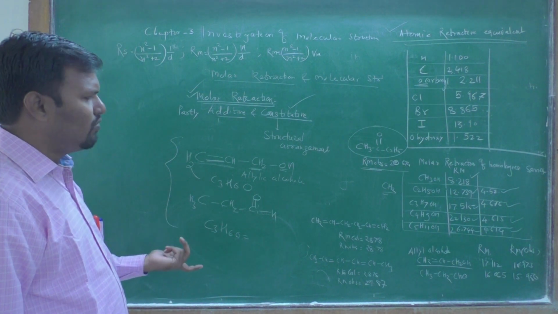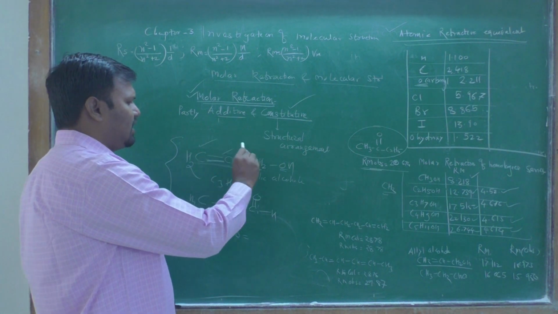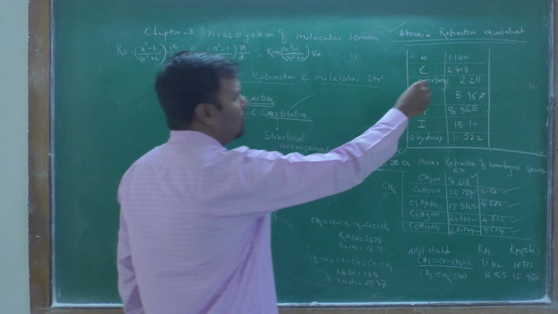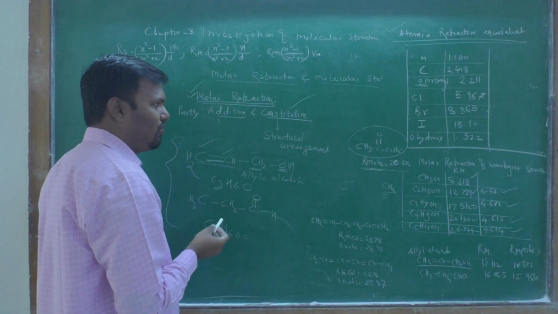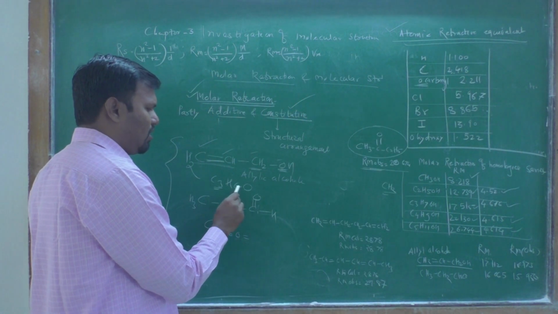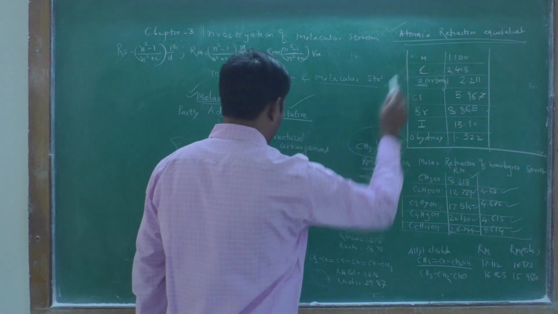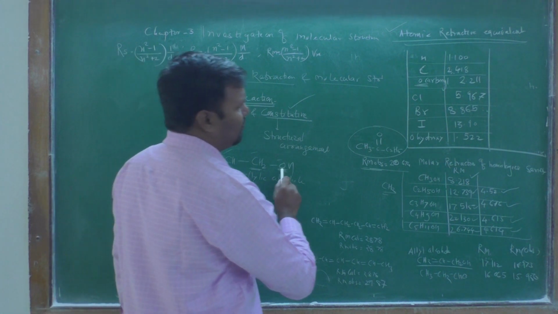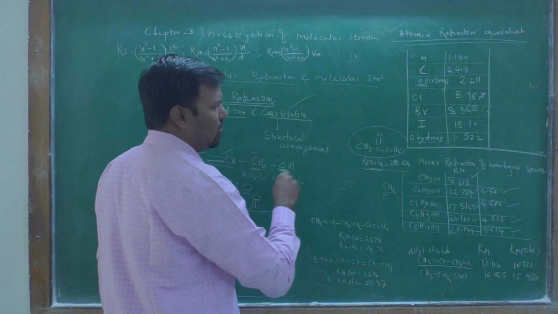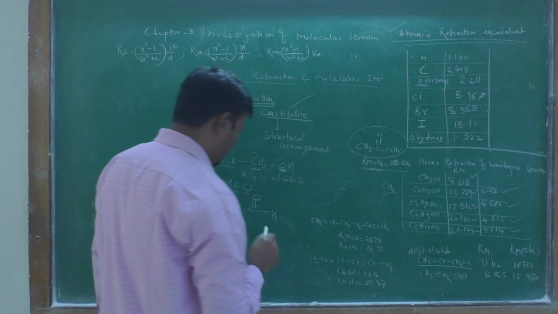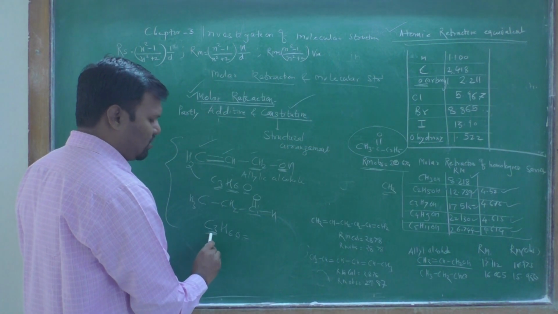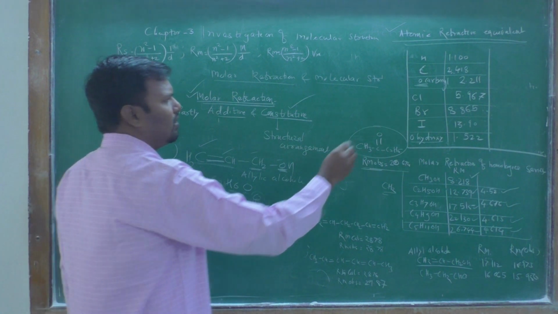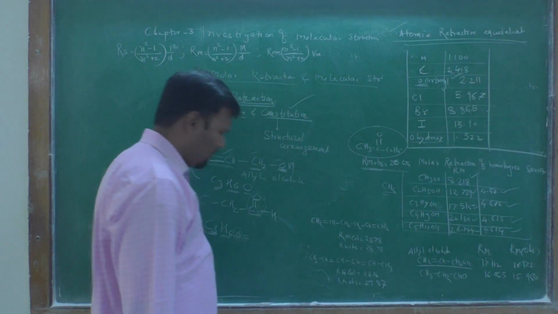Theoretically, when you try to find the RM value, you add the value for C three times, H six times, and you have to add the oxygen. Which oxygen? The hydroxyl oxygen, for which you have to add 1.522. But in the other case, you add the same C3 and the same H6, but for the carbonyl functionality, your value will be changed.